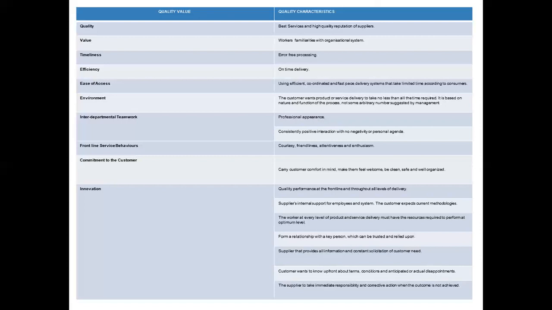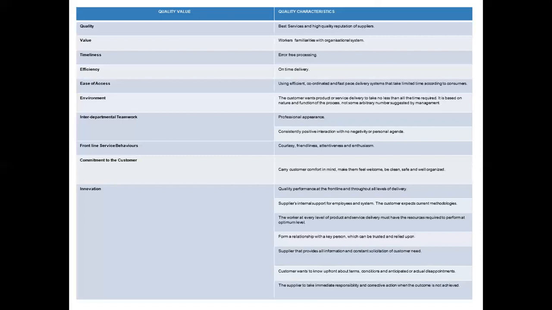The customer's required or desired product or service delivery must take less than all the time that is required to produce. This means there must be an environment wherein the service production takes place very smoothly, right?